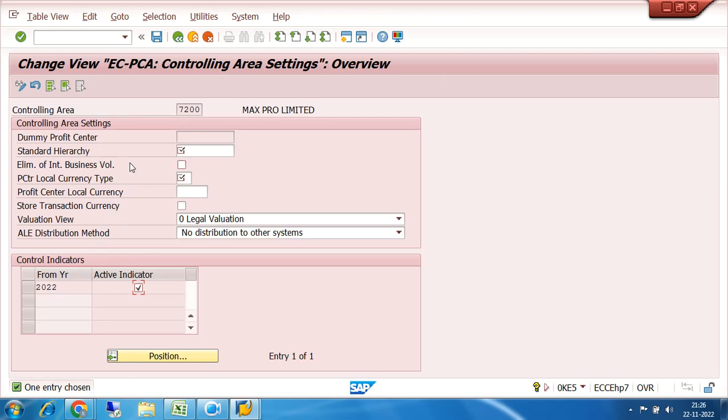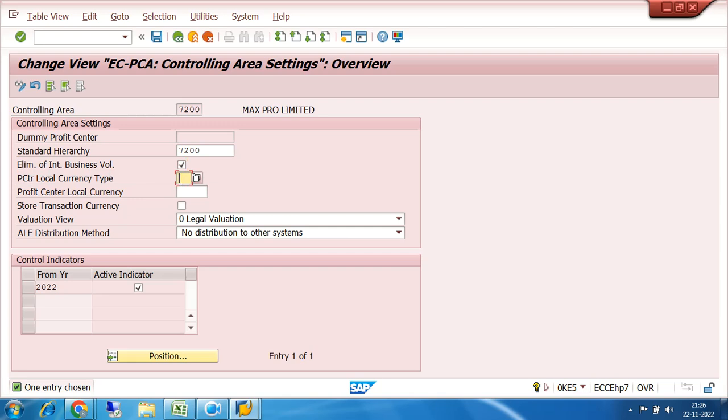Mind it, the standard hierarchy you have to always create from the SPRO. I am giving the standard hierarchy name 7200, selecting elimination of internal business volumes. That means in the same profit center, if many transactions are there, they will be combined. So it is called elimination of internal business volume.